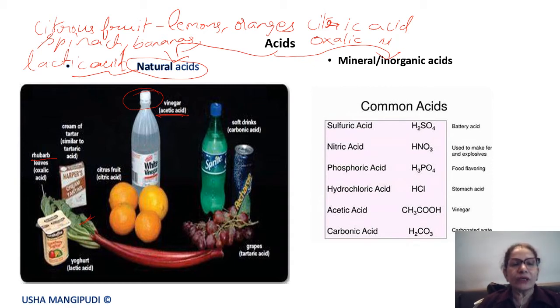Then you have cream of tartar, which has tartaric acid. Tartaric acid is also found in tamarind, and all these acids give a very tangy taste and also a sour taste. In fruits we get the sour taste, or else it may give a tangy taste. We call it tangy taste. And whenever we have these sour food products, we tend to make this sound.